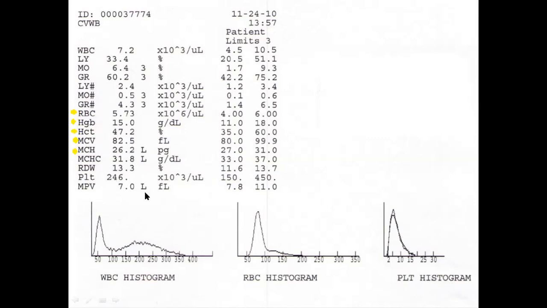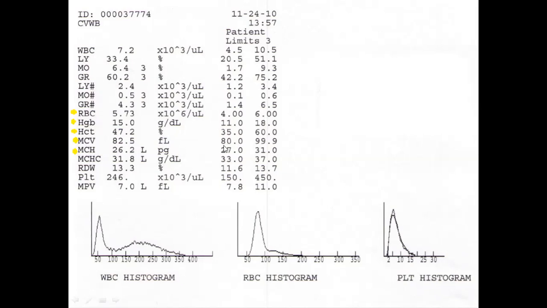In case of anemia, we will see the RBCs less than 4 into 10 raised to power 6 per microliter. The hemoglobin will be less than 11 gram per deciliter, and the hematocrit will also be decreased, less than 37%. Then to categorize which type of anemia the patient has, we look at the MCV, the mean corpuscular volume.